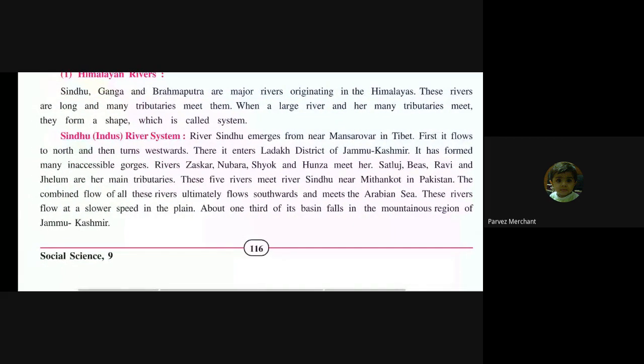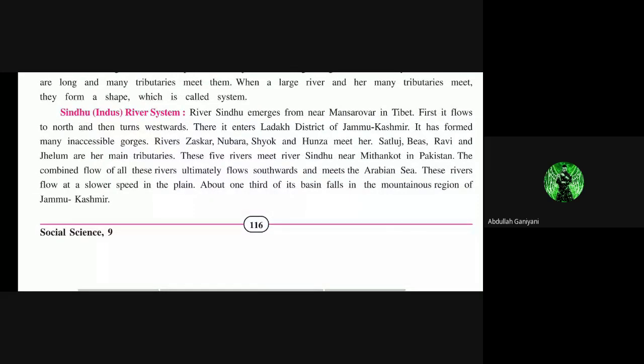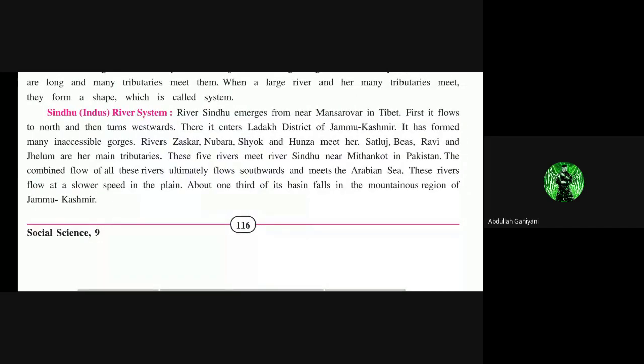Then it enters Pakistan at a place known as Mithankot. After that, it moves southwards and meets the Arabian Sea, and at that time its flow is slower in the plain.